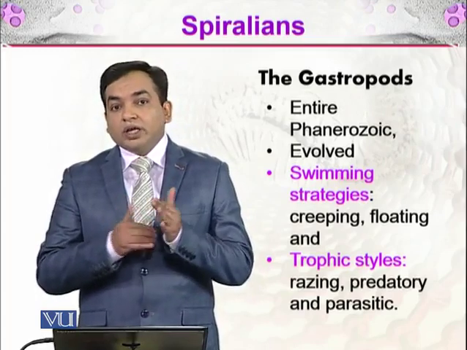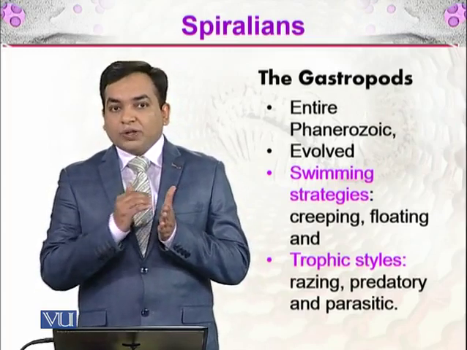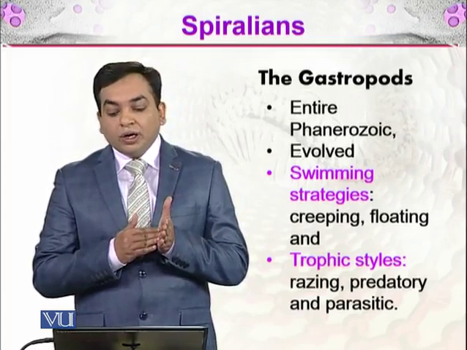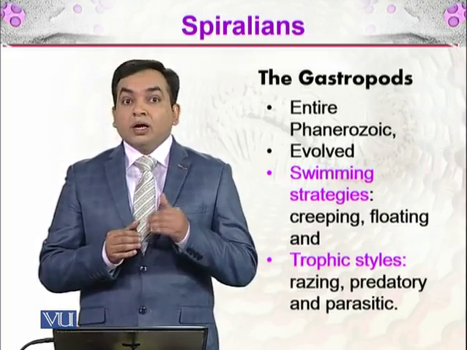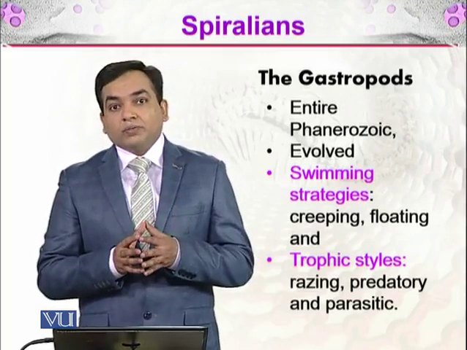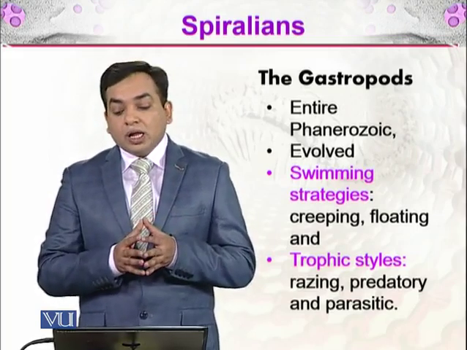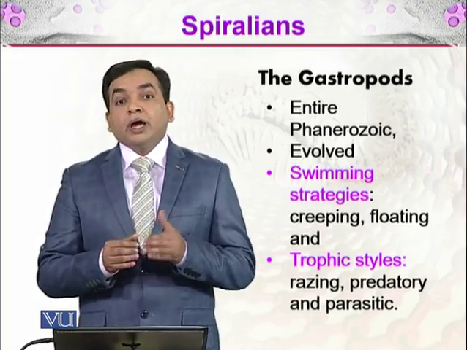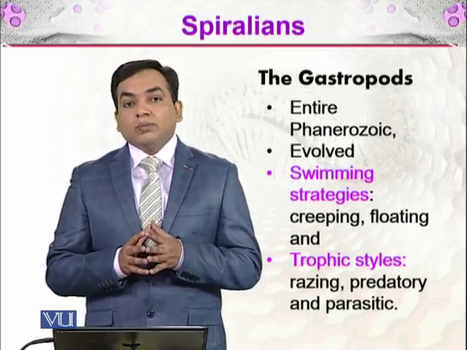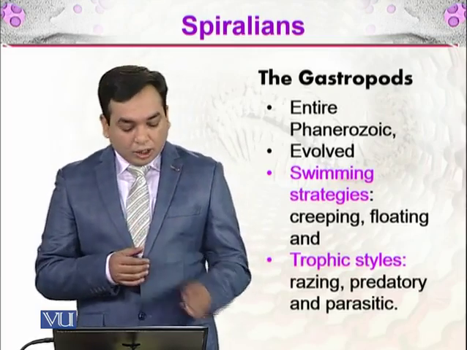Rasping is when they are taking something by rasping their tongue on it. Predatory is when they are attacking other organisms and they have their own prey. And parasitic is where they have a host and a parasitic relationship, and they are taking their food by parasitizing other animals.